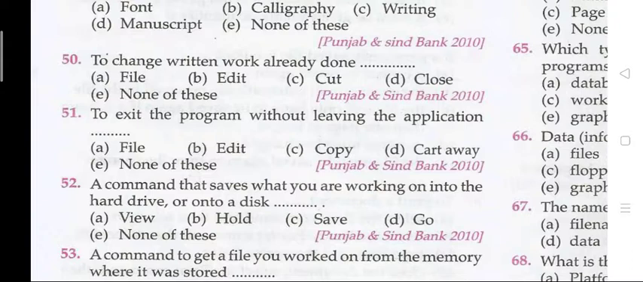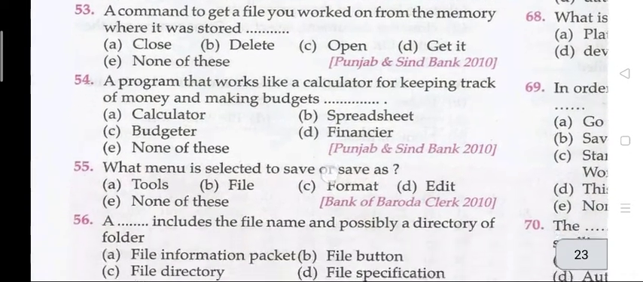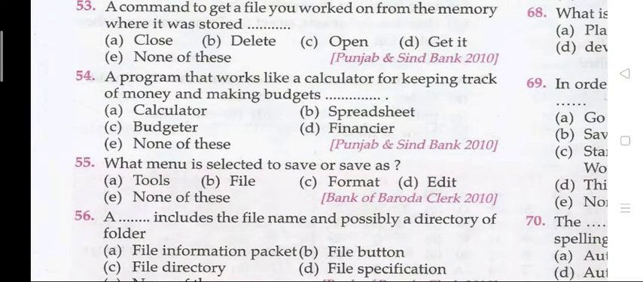Question 51. To exit the program without leaving the application. The answer is D, that is cart away. Question 52. Commands that save what you are working on onto the hard drive or onto a disk. The right answer is 52 ka C, save. Question 53. A command to get a file you worked on from the memory where it was stored. C, that is open.